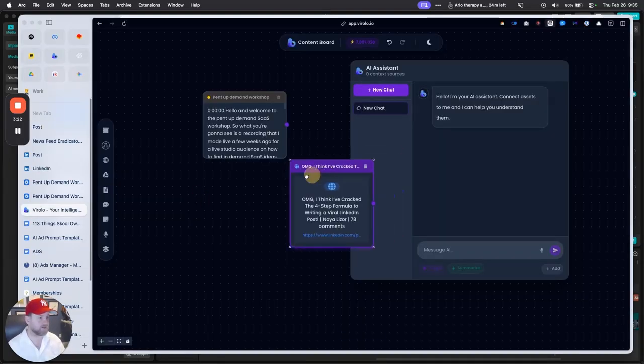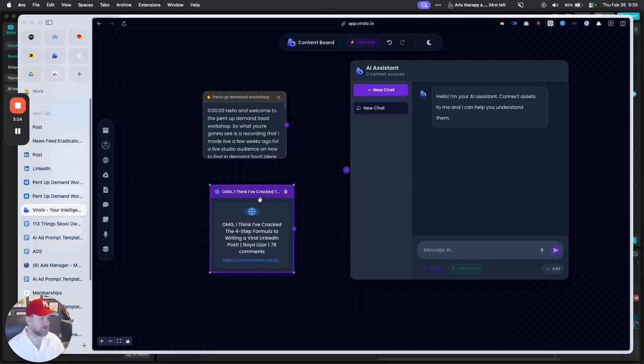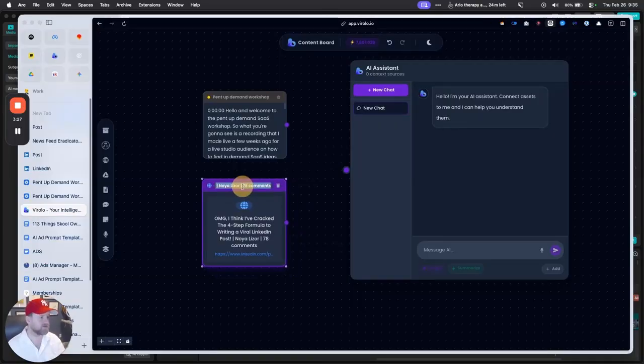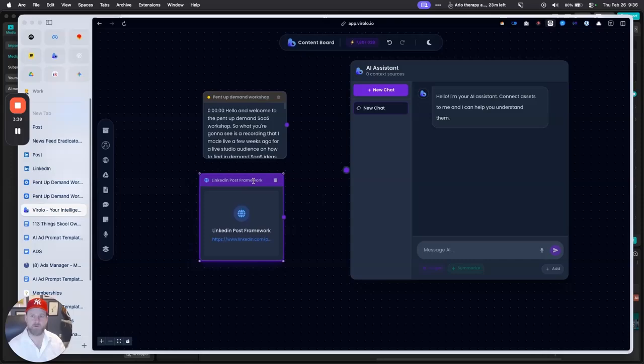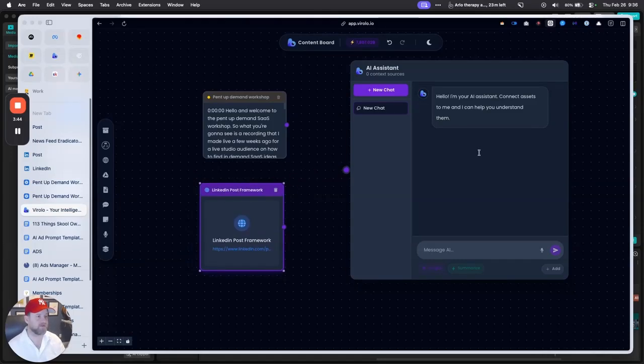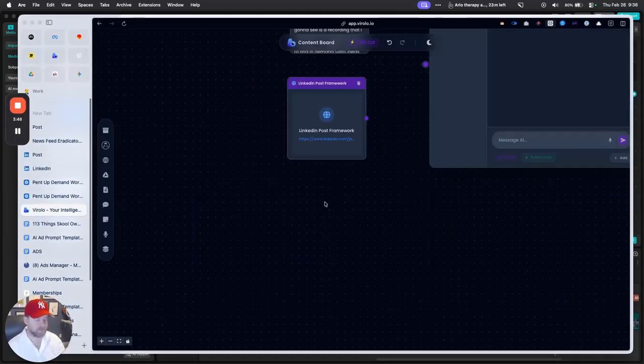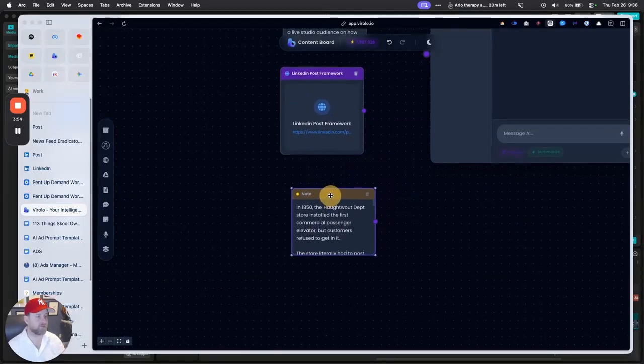And it's going to process the link. It's going to transcribe it. And I can change this to LinkedIn. And then I'm going to take some of the content that I've already written and add it as an input so I can tell the AI I want it to write in this specific style. So I just went into my Google Drive. I found a few posts that I've done in the past that have done really well, and I'm going to put them right here.